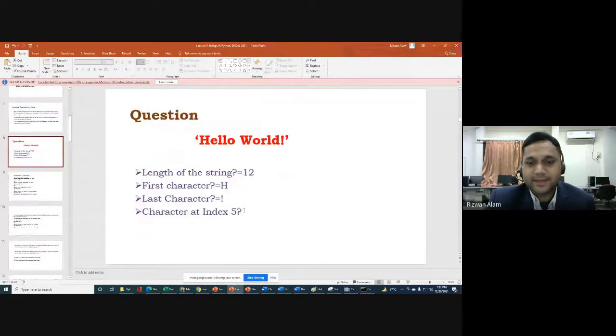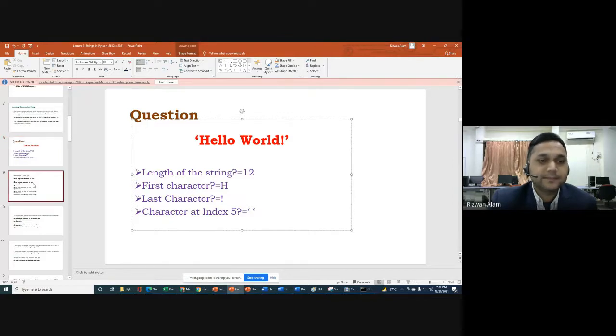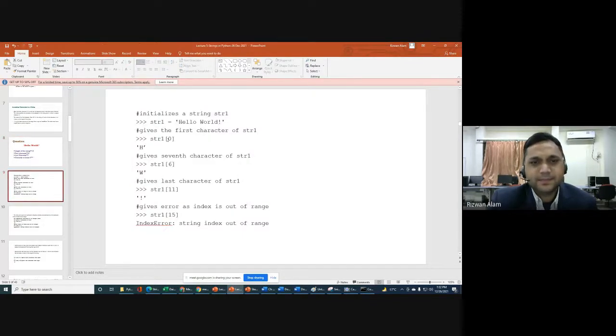These were the very basic questions about a string that we should know. You will get nothing for index 5 because it is a blank space. A blank space is also considered a character. Next, str1[0] we got H. If you write str1[6], we will get W. For str1[11], at index 11 it will be the exclamation mark.